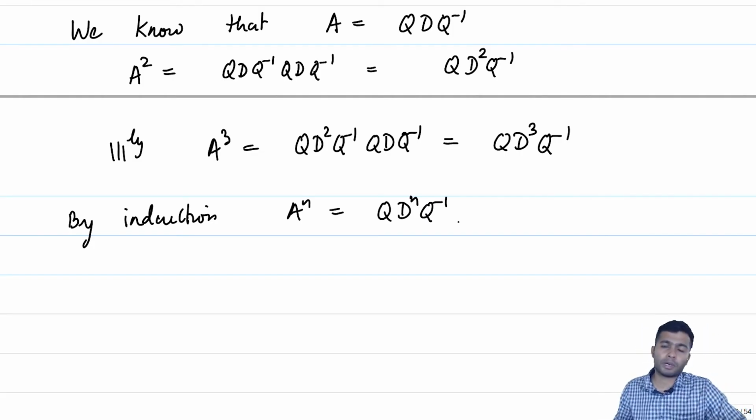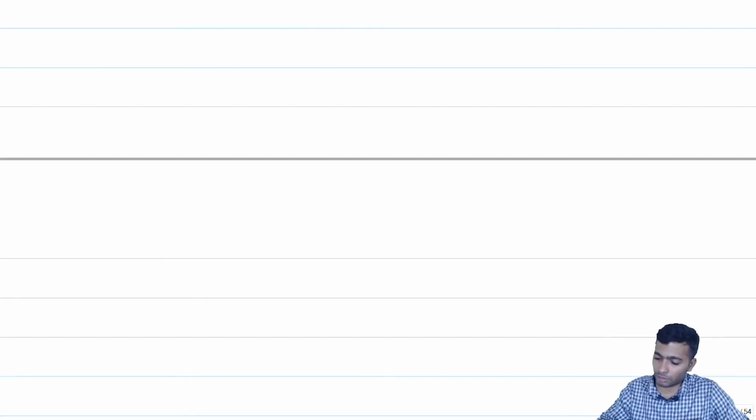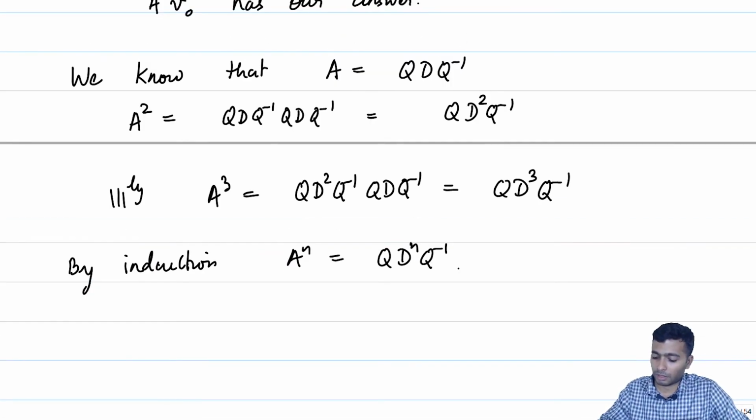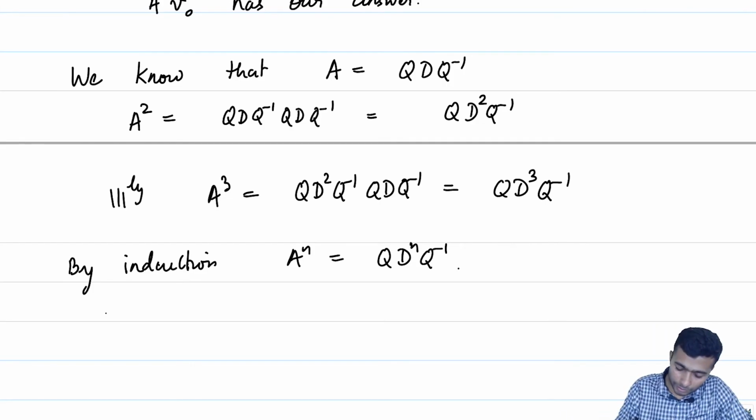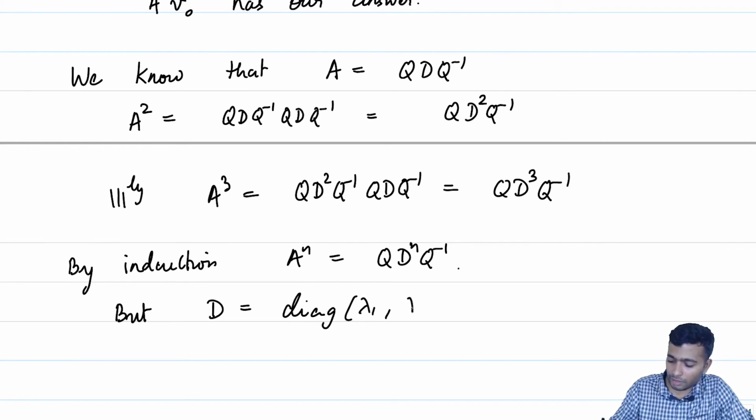But we know what D to the power n is. D is a very special matrix. D is a diagonal matrix consisting of the eigenvalues in its diagonal. So, D is equal to diag lambda 1, lambda 2.